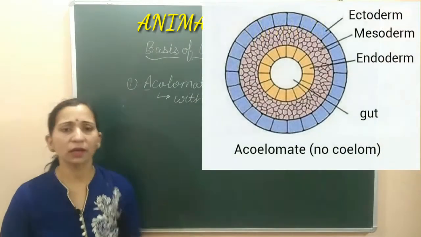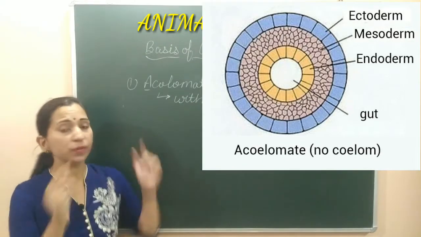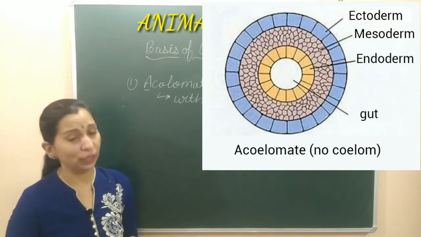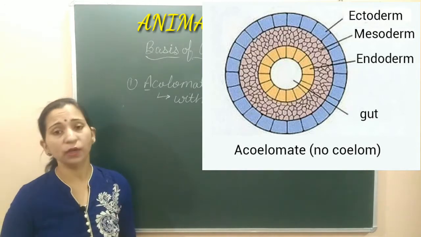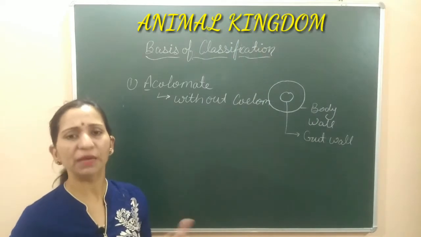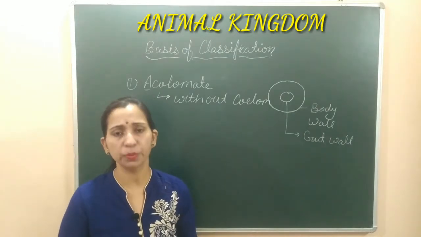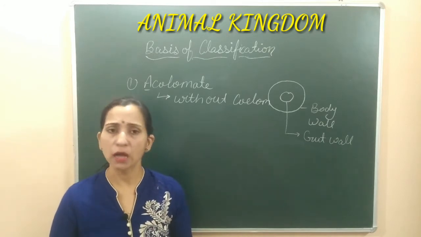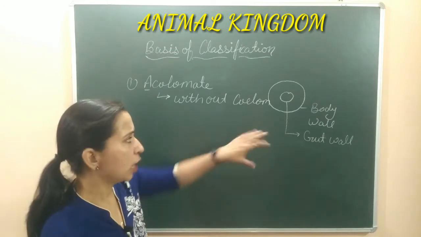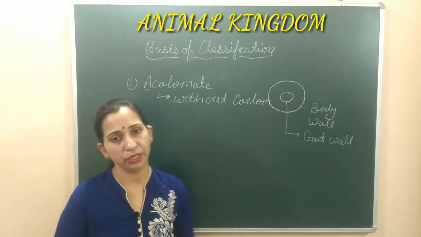Here you can see in the diagram also. This is the acoelomate organism. Here you can see that the outer membrane is the ectoderm. Then the inner membrane is the endoderm, and in between this ectoderm and endoderm, the mesoderm is also present. So there is no chance for the presence of any cavity-like structure. So such kind of organism in which body cavity is not present, coelom is not present, they are known as acoelomate. An example is Platyhelminthes. तो जहाँ पे भी ये स्पेस प्रेजेंट नहीं होगा, कैविटी प्रेजेंट नहीं होगी, उसे हम असेलोमेट कह देंगे.